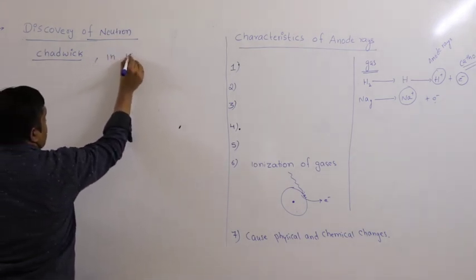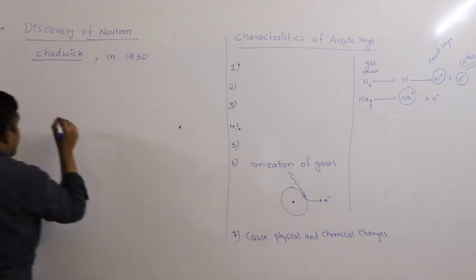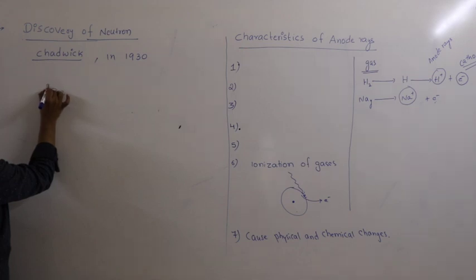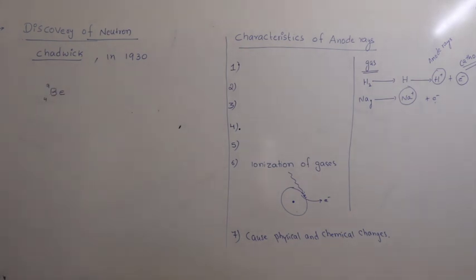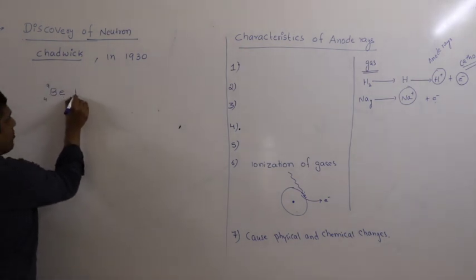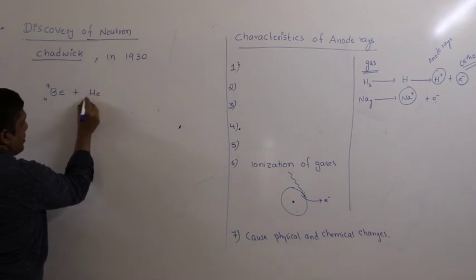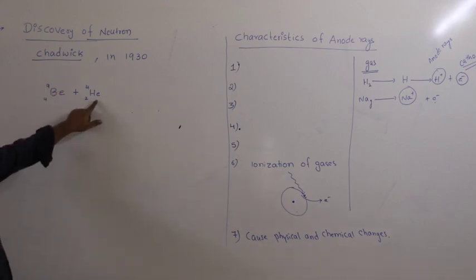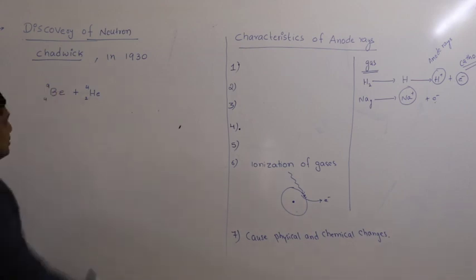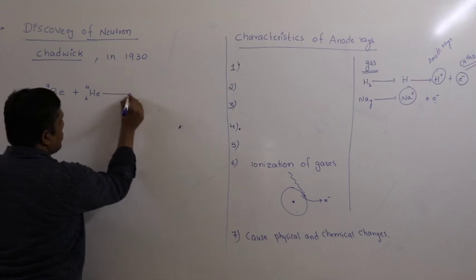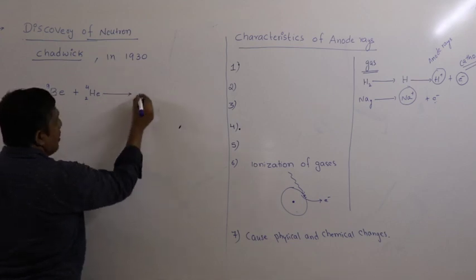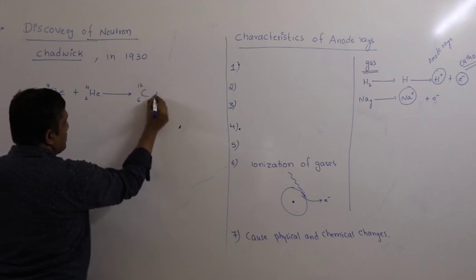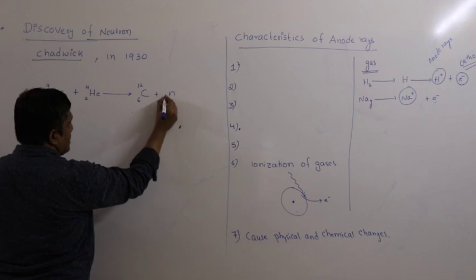What he did was bombard beryllium nuclei with alpha particles. An alpha particle is nothing but a helium nucleus. This beryllium element, bombarded with alpha particles, which are helium nuclei, undergoes a nuclear reaction resulting in the emission of carbon and some new particles.